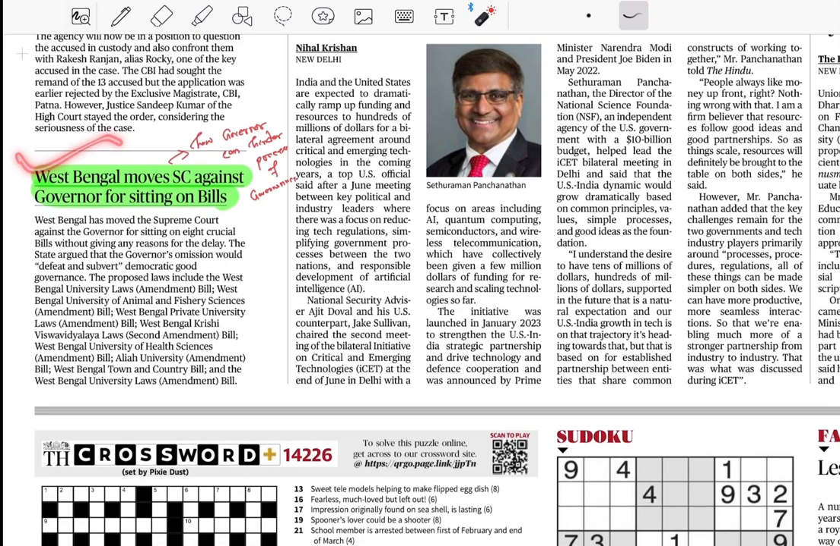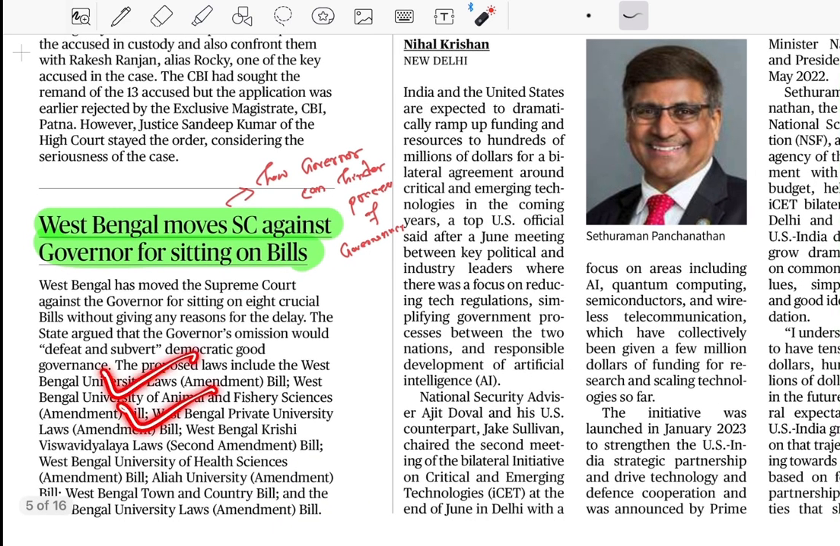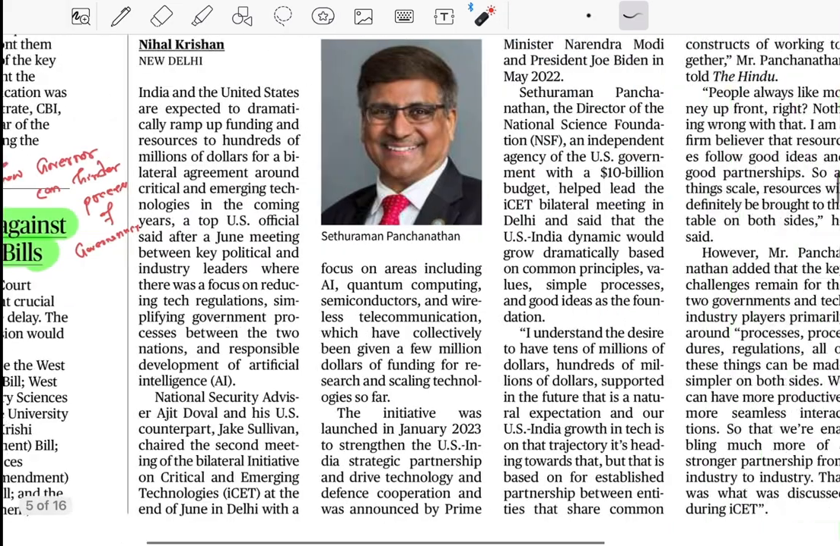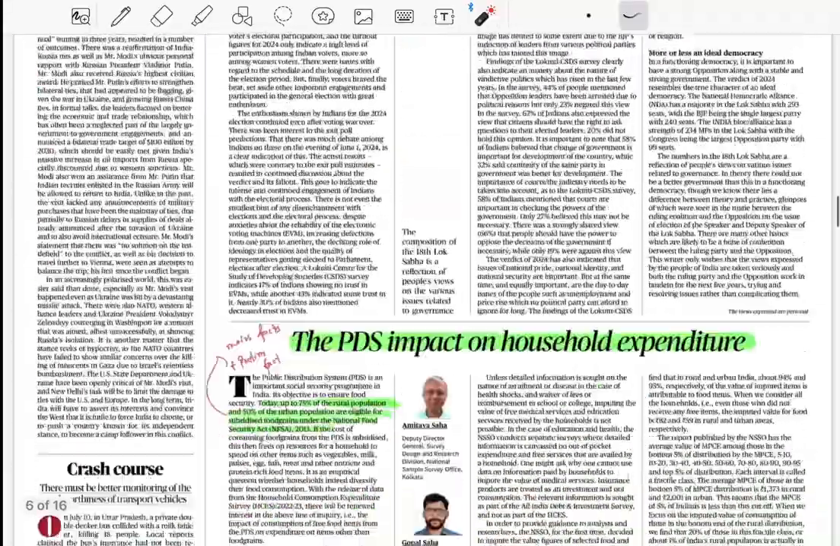Now here is the news article that West Bengal moves SC against governor for sitting on the bills. This particular incident is helpful for mains answer writing, where UPSC generally asks questions about how the governor can hinder the process of governance. If any such question comes in your UPSC mains examination, you could quote this example, and you would definitely fetch good marks. So just write down these facts. Now let's move on to the next news article.